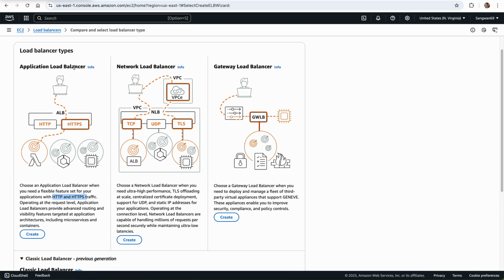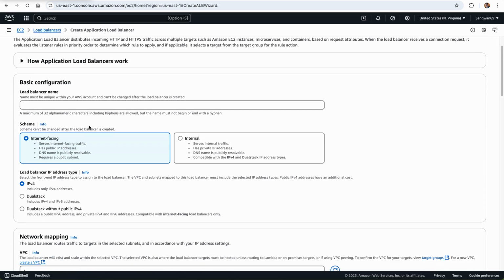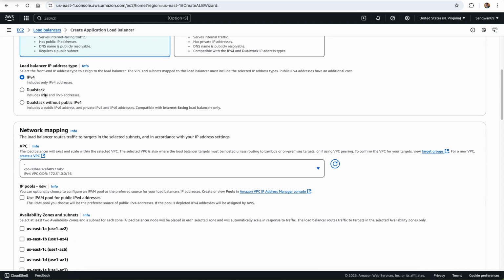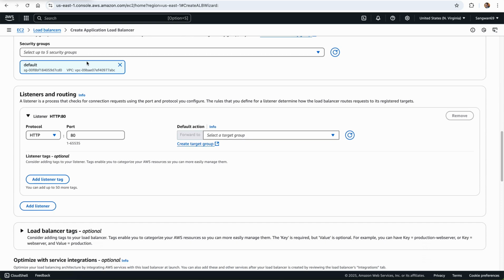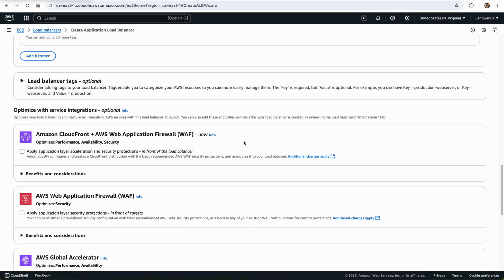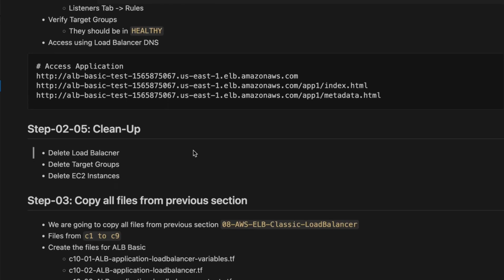So we are creating an application load balancer using Terraform. These are the manual steps: name, internet facing or internal, then IPv4, the address type, then network mapping, the zone where it will be available, security group, listener ports. All these things are required as a prerequisite when you want to create this using Terraform, because Terraform is ultimately automation of all the manual steps. So this is the manual step of creating the load balancer. Verify the working and the cleanup.